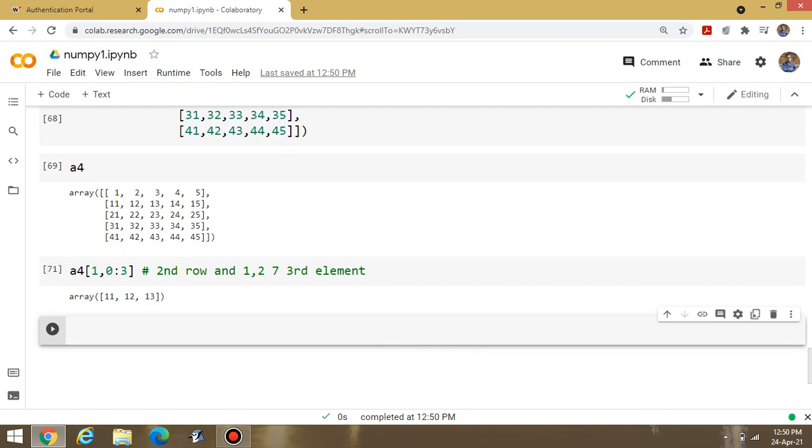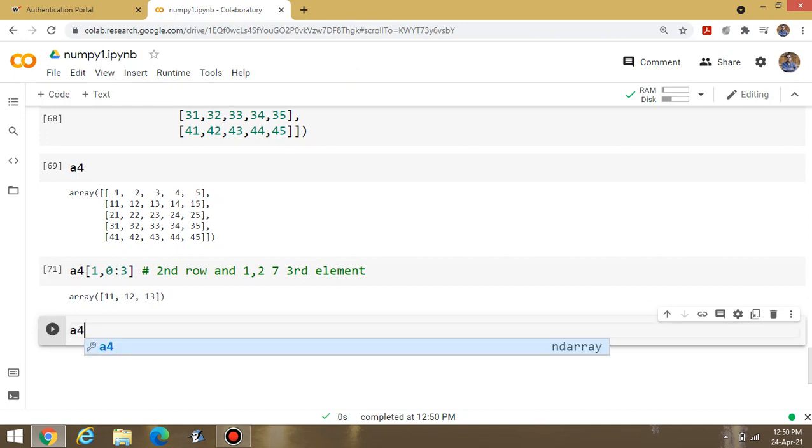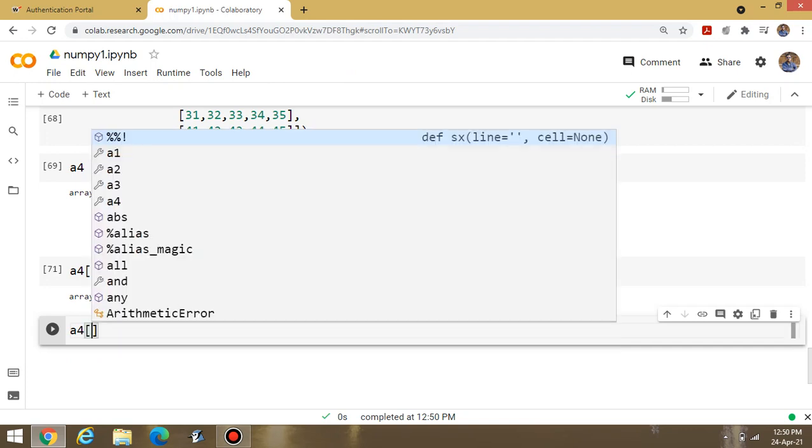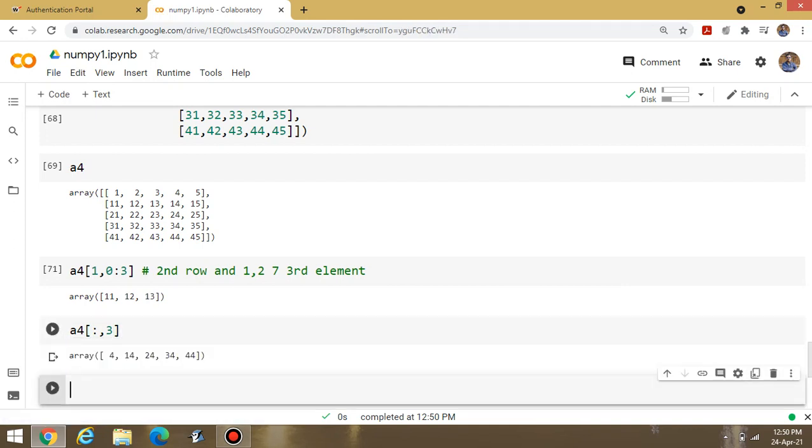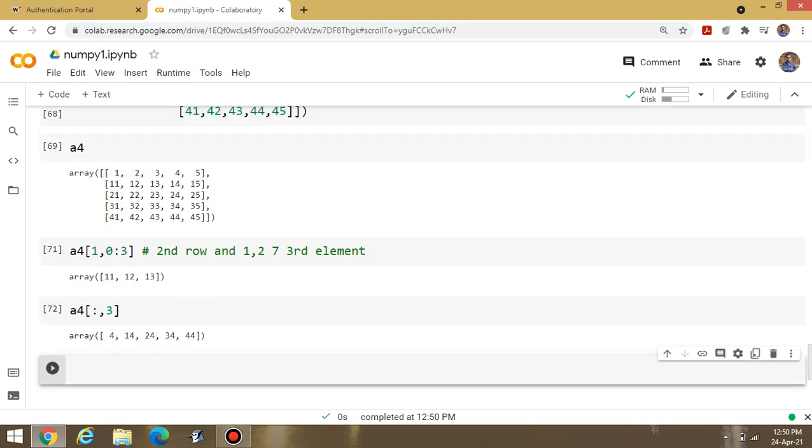Suppose I am writing A4, colon, comma, 3. Now what will be the output? Let us check this one. What is the meaning of row?